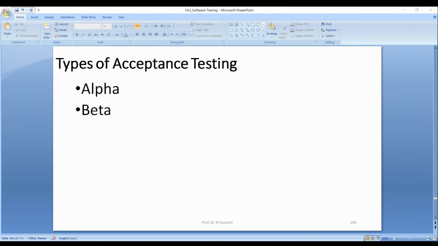Once customer approves alpha, then you deploy at the customer side for the beta. Like Microsoft released beta version. But before beta, Microsoft had already done alpha from top companies, top customers at their site in the lab. Then once it's approved in the alpha, then you release the beta version for the customers. You deploy at the customer site to test it freely as they like, uncontrolled environment.